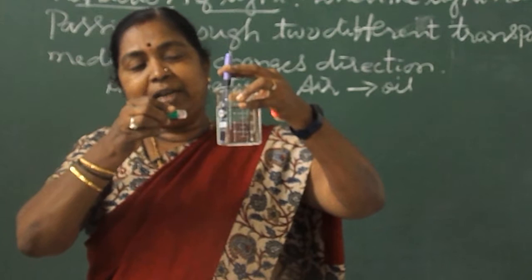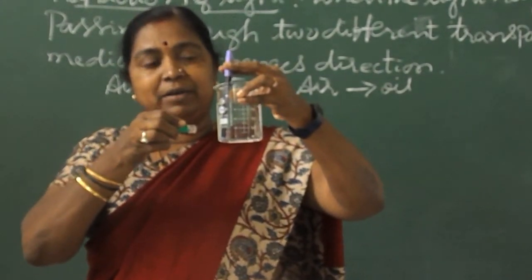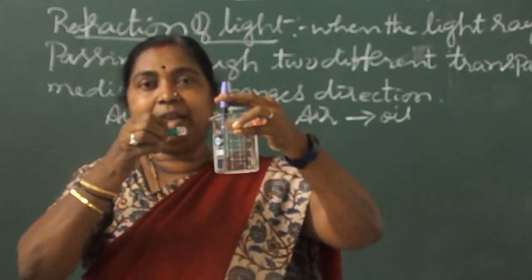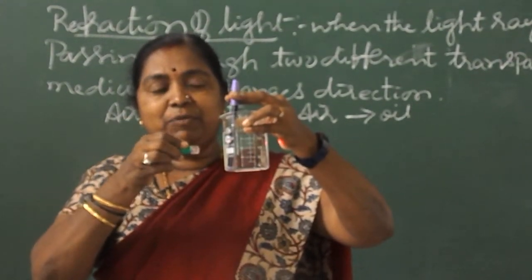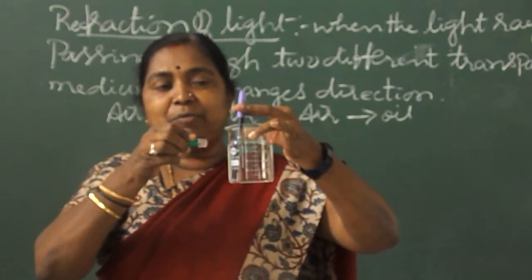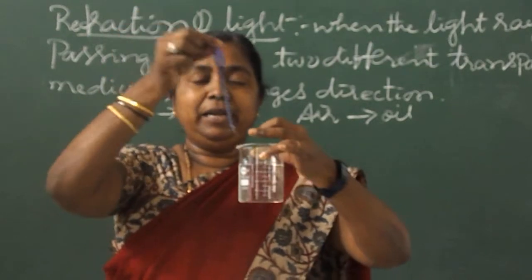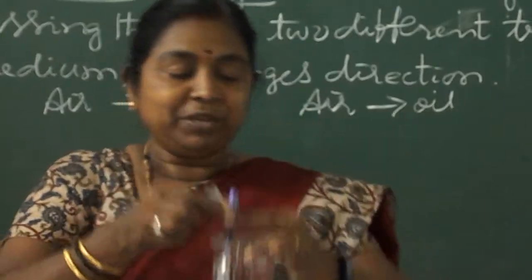See, here water is a denser medium, and air is a rarer medium because the particles are very free in the air, whereas the density of water is more. So for that reason, it looks bent. Even though the pen is straight, it looks bent. You can do this at home and verify it also.